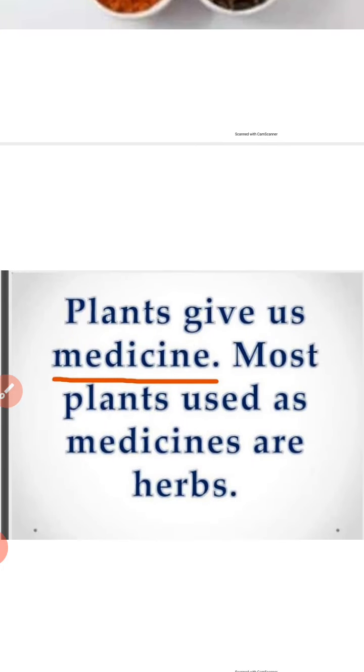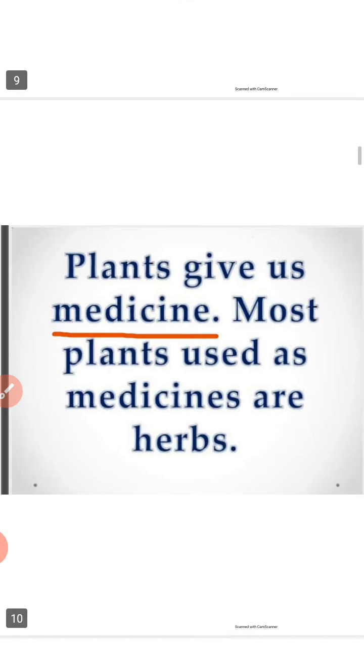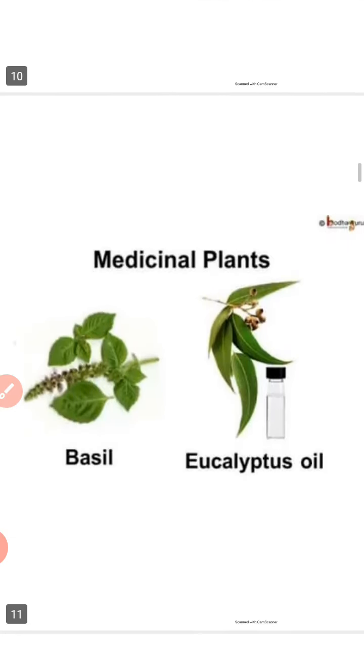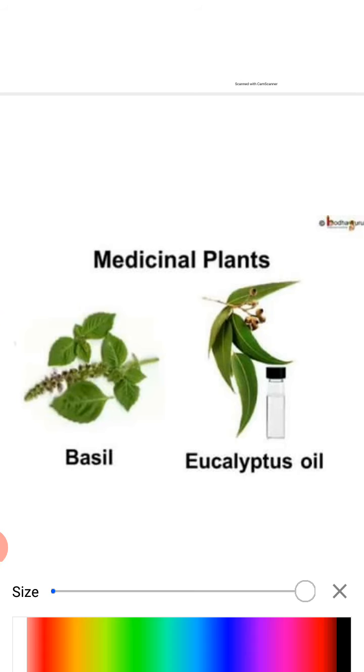Plants give us medicine. Next use, a very important use, is that they give us medicine. Many types of medicine we get from plants. Here are some examples of medicinal plants. Basil. Basil, you know, the other name of basil is tulsi.